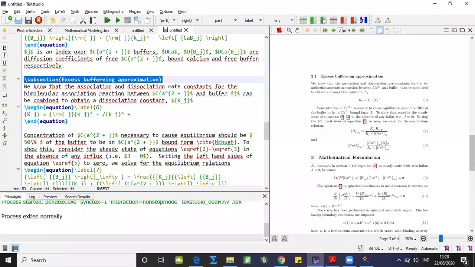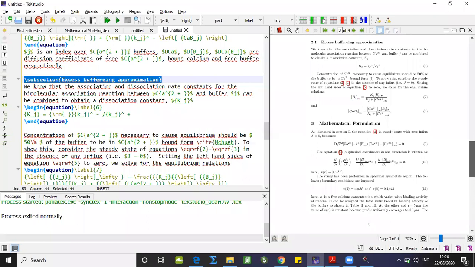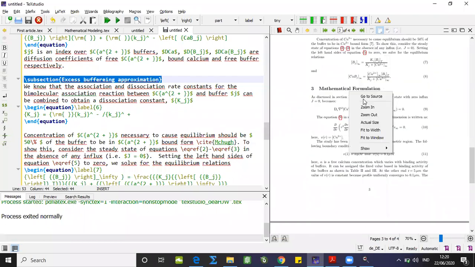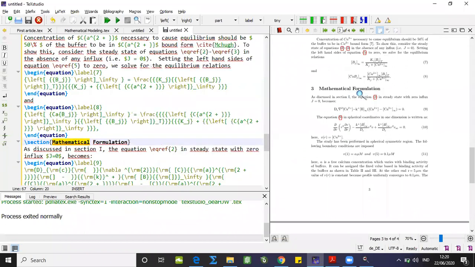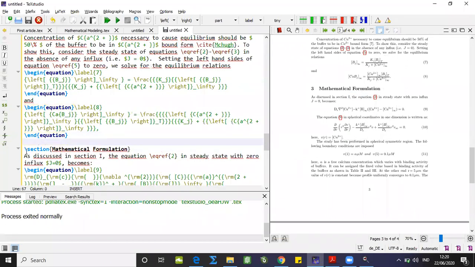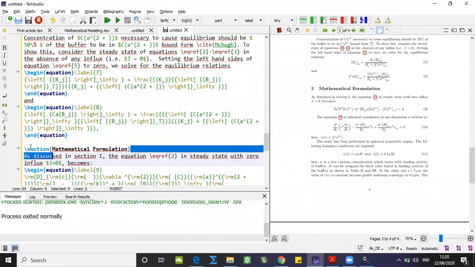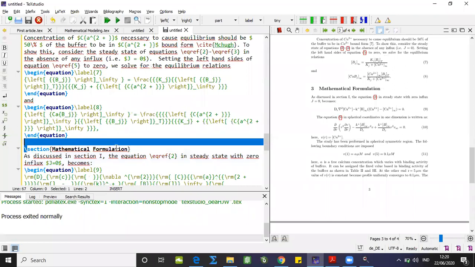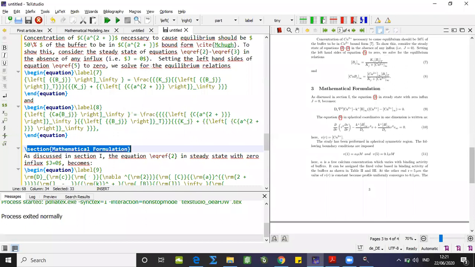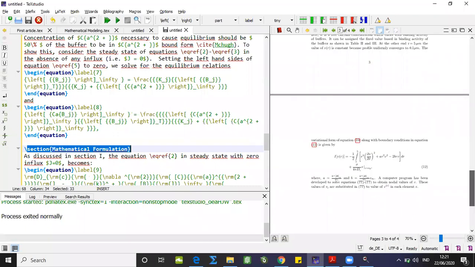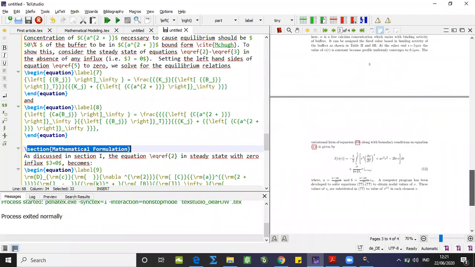Further, the third section we have included here as the mathematical formulation. I'm just toggling between the sections to make you understand how it works. The further things I'll also explain accordingly. So this is a highlighted part. You can observe it's section mathematical, 3. So by default, it will take the number 3, as I have not numbered anywhere specifically in what way I want.